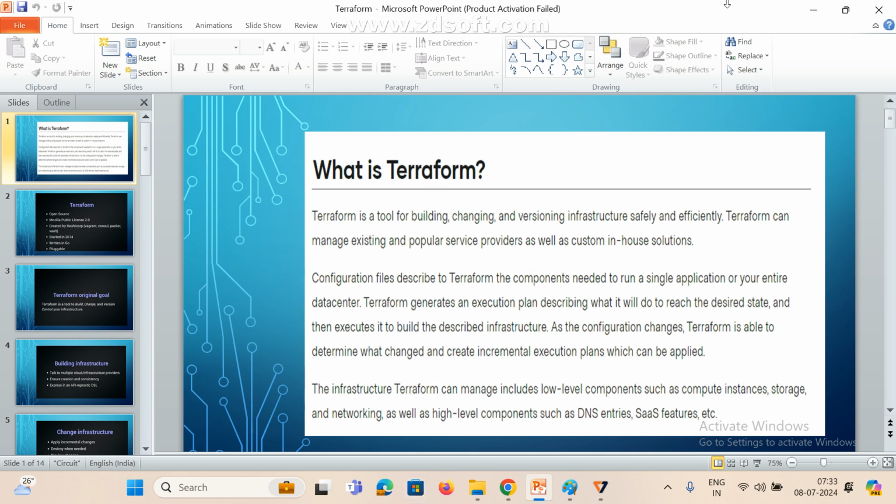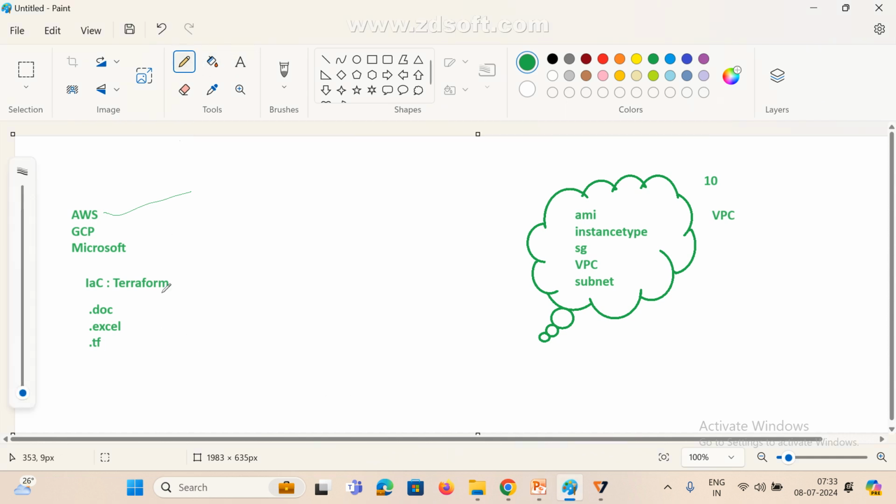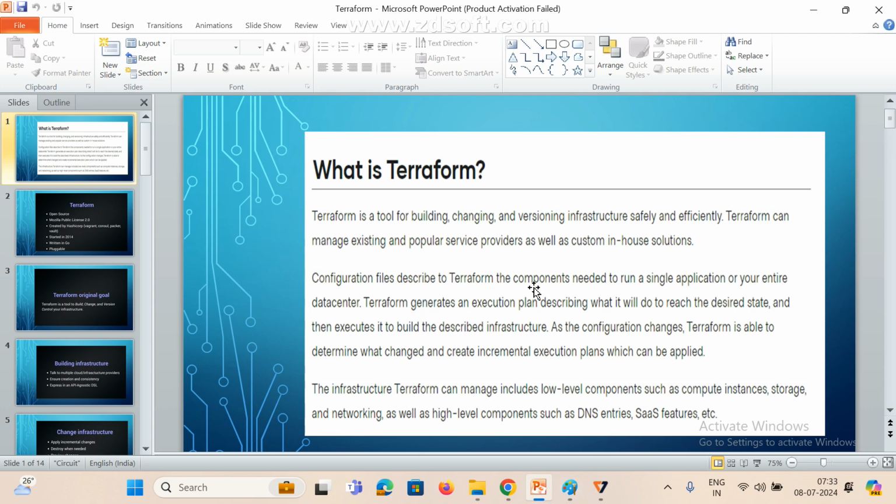Configuration files means the .tf files we are going to create. In Ansible and Docker we use default files; in the same way, in Terraform the extension should be .tf only. That is nothing but configuration files.